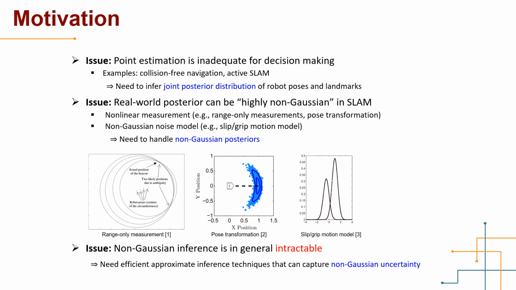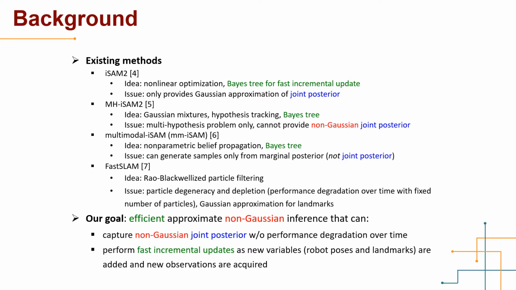The third issue is that non-Gaussian inference is in general intractable. So, we need efficient approximate inference techniques that can capture non-Gaussian uncertainty. There are many existing inference algorithms designed for SLAM problems. iSAM2 is known for using the Bayes tree for fast incremental update. However, it only provides a Gaussian approximation of the joint posterior.